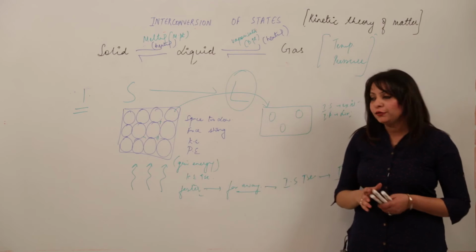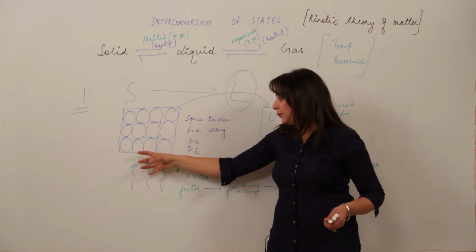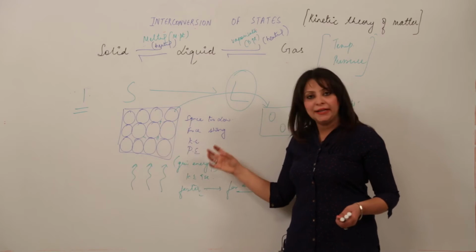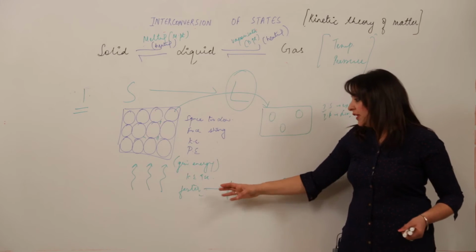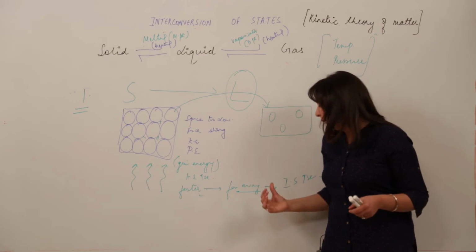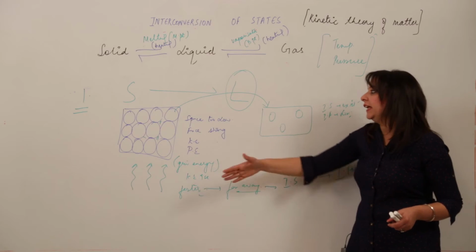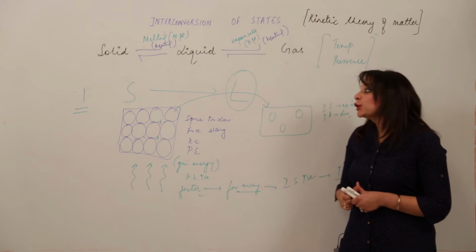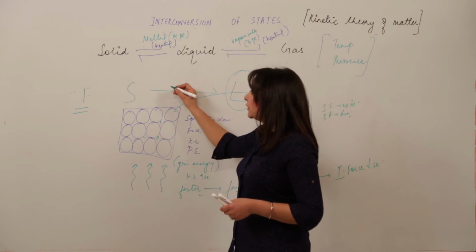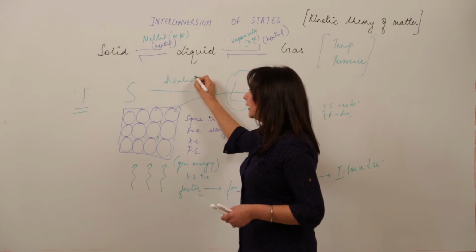I am again repeating it for you. We are supplying heat, the particles pick up that energy, due to which the kinetic energy increases, that means they move faster and far away, space increases, force decreases, and they get converted into the liquid state. So this is how solid gets converted into liquid on heating.